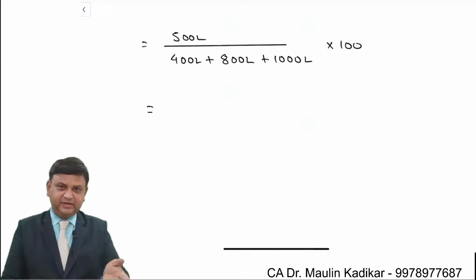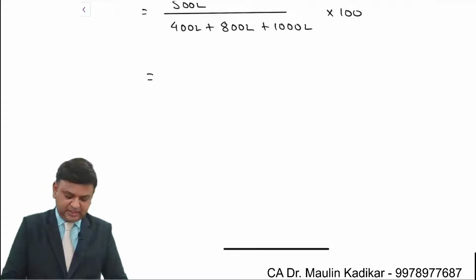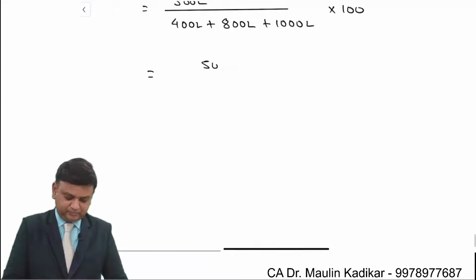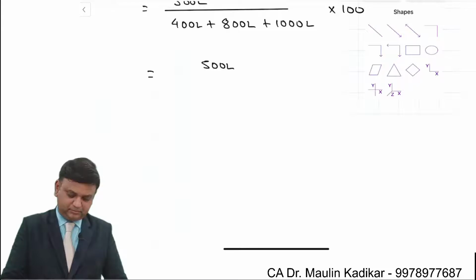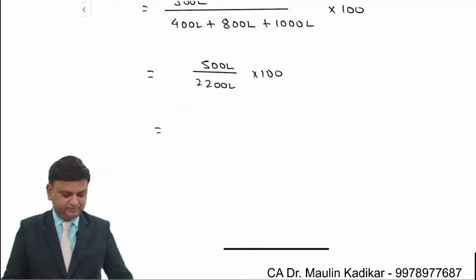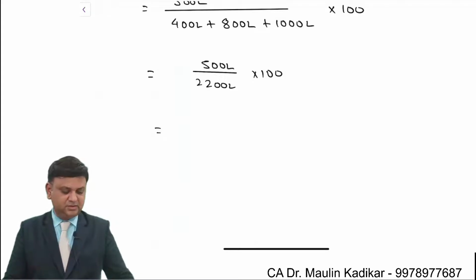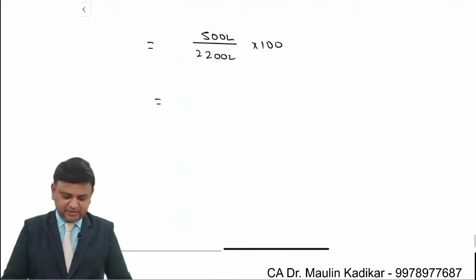So we earn 500 lakhs on an investment of 2200 lakhs. Into 100 for getting answer in percentage term. So the final answer is 22.73%.